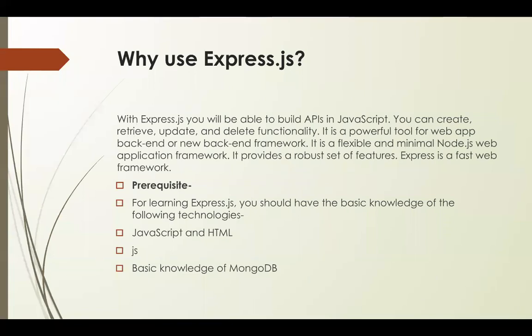Going forward, why do we use Express.js? Express.js has to be used while we are developing our application on Node.js. Node.js is a parent thing, and inside Node.js you have to learn Express.js. With Express.js, you will be able to build APIs in JavaScript. You can create, retrieve, update, and delete. If you have to delete any data in your database, or update any database, for example, you are building your website wherein you are displaying your own information, and you have to update, delete, or create your information, all this can be done with the help of Express.js.